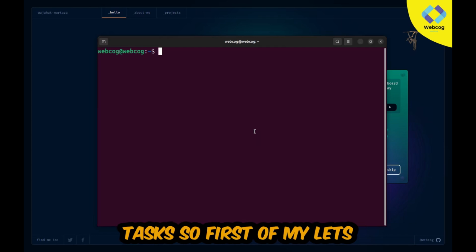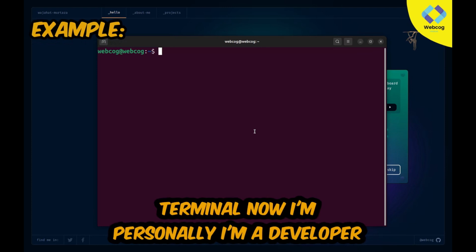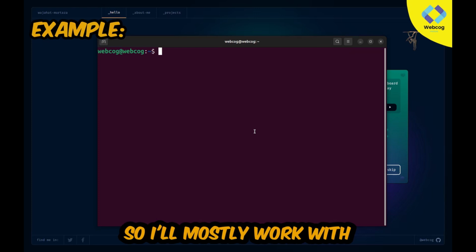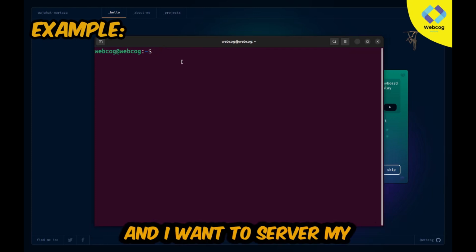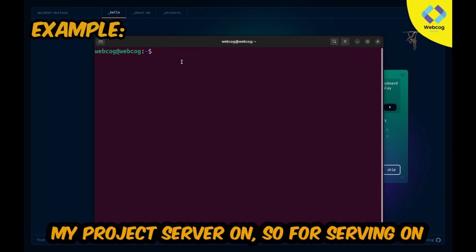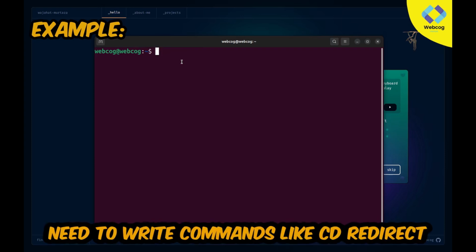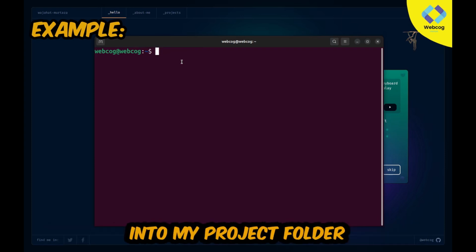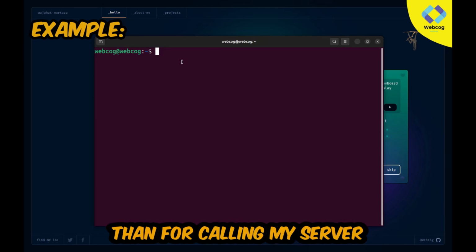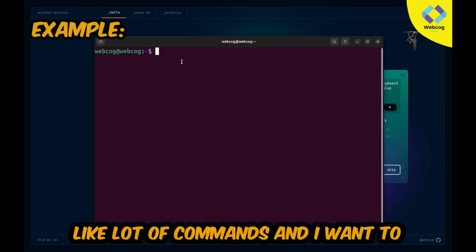First of all, I will give you an example. So you can see I opened my terminal. Now I am a developer, so I mostly work with website development projects, and I want to serve my project, like I want to turn my project server on. For serving the project manually, I need to write commands like cd to redirect into my project folder. Then for running my server or making migrations, I need to run commands like python main.py runserver, makemigrations, migrate, a lot of commands.